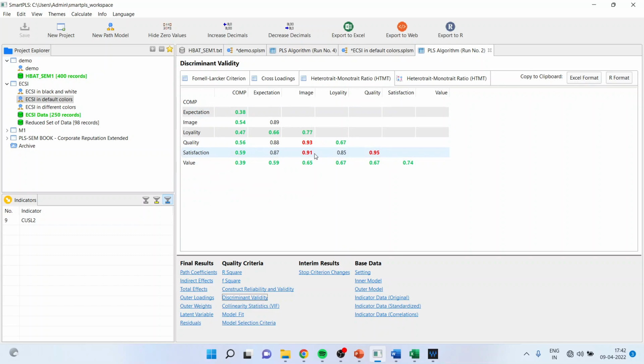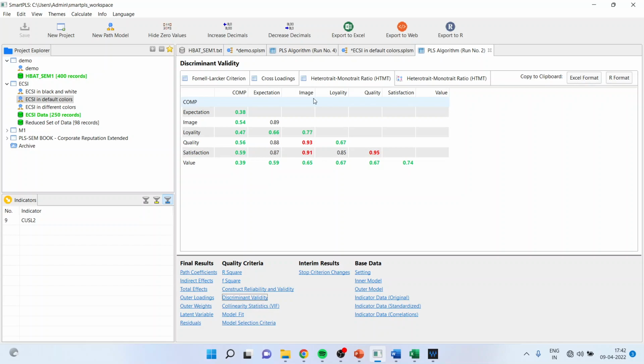So it is very well possible that the statements of quality are related to, or correlated with, the statements of image. This can very well happen when respondents are filling up the questionnaire. They get confused between the constructs quality and image, and they feel that more or less both are the same construct and give the same rating.